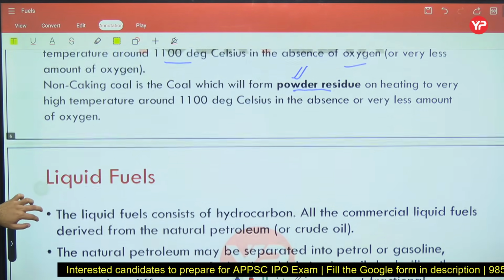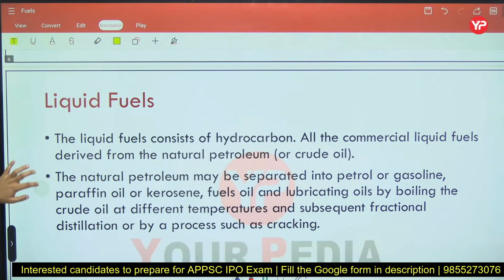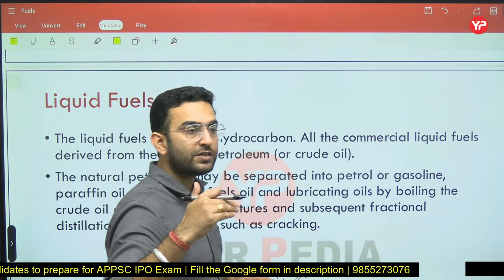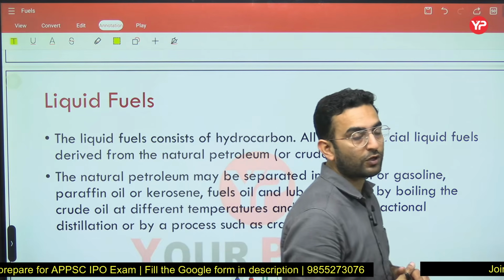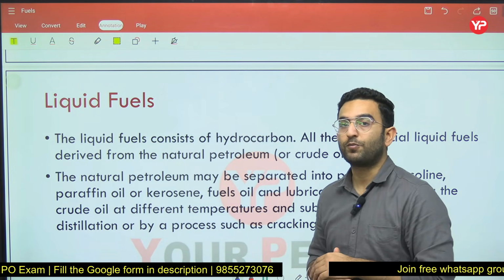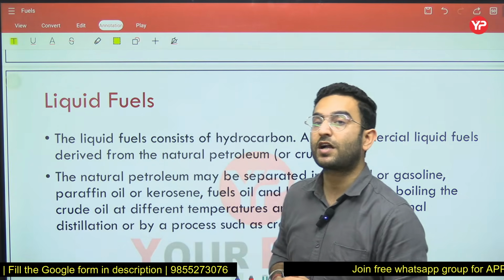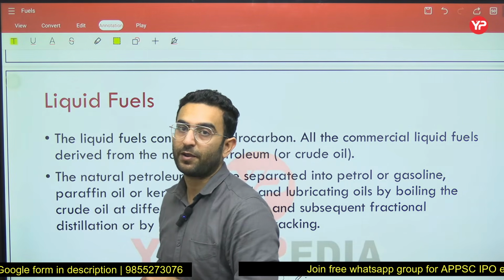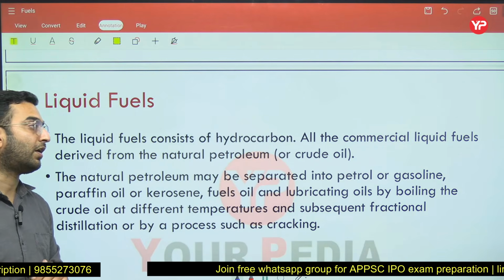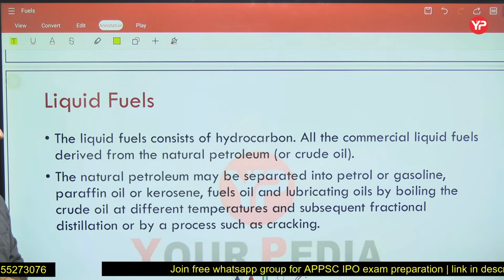Okay. So anthracite coal is not mentioned here. Here we have already mentioned the liquid fuels. So here you can see the anthracite coal is representing the last stage of the formation of the coal. In the case of anthracite coal, we have a very low amount of moisture content. Along with that, the carbon content is very high. It is considered a higher quality of coal, which finds its application in various industrial processes.